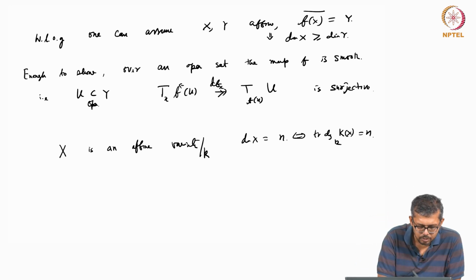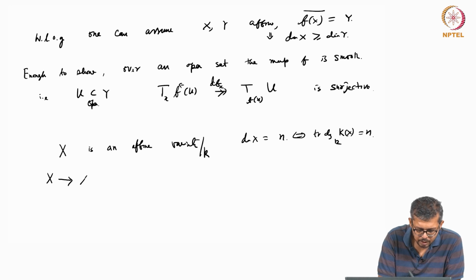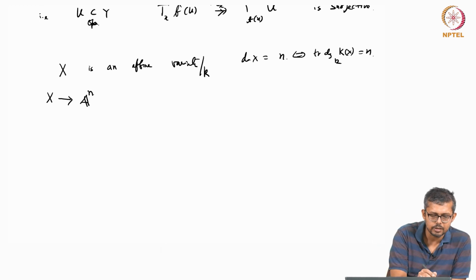In this case, you know that there is a surjective map from X to A^n. Noether normalization says that, right?